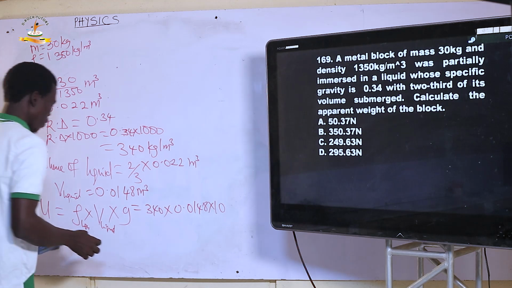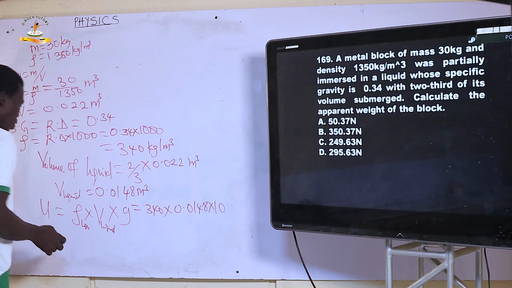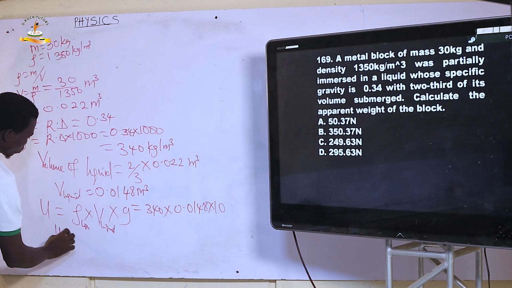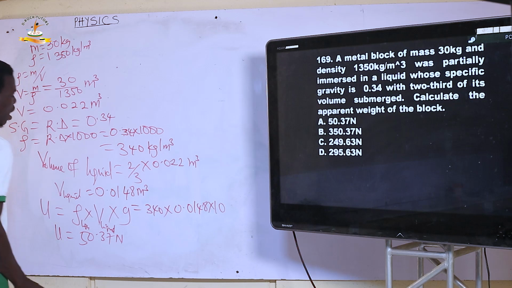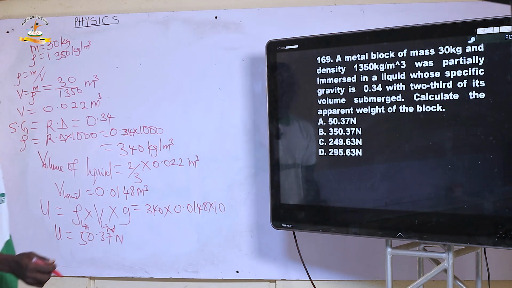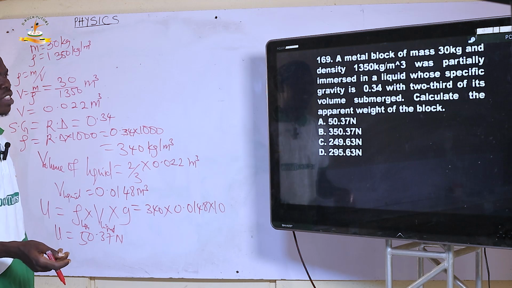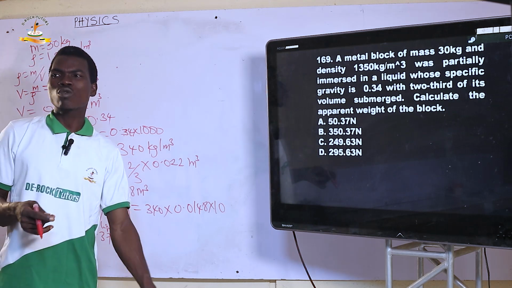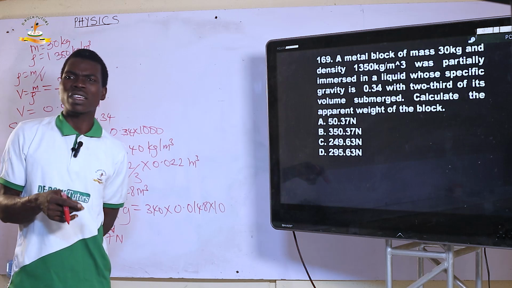This is going to be what? 50.37 Newton. So U equals 50.37 Newton. However, this is just the upthrust. But the question says calculate the apparent weight of the block. Apparent weight is the weight of the body when it is in what? When it is in the fluid.